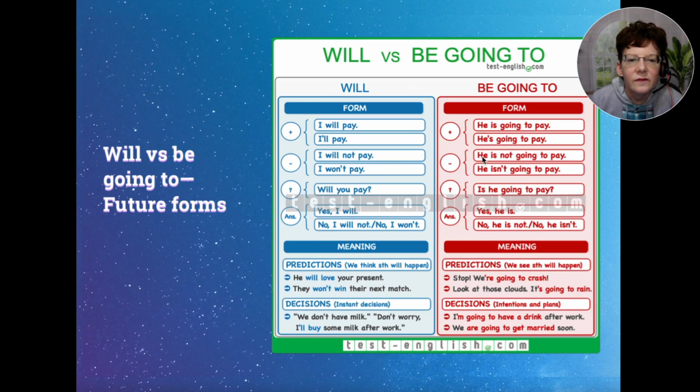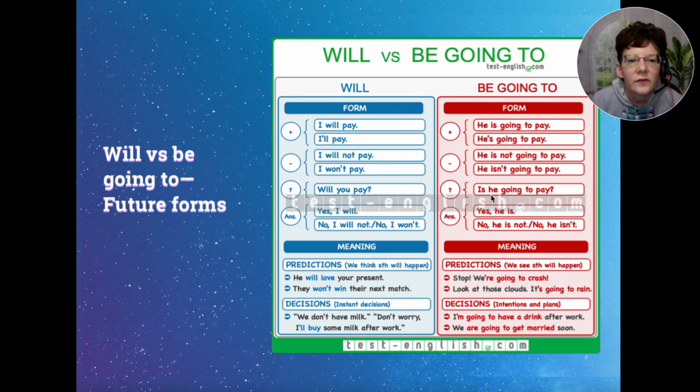Then negative: we insert not between the be verb and going to. So he is not going to pay, or we can shorten that to he isn't or he's not going to pay. Either one. For a question, we start with the be verb like is, and then he going to pay.